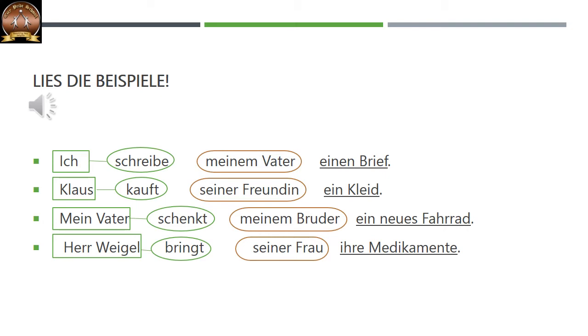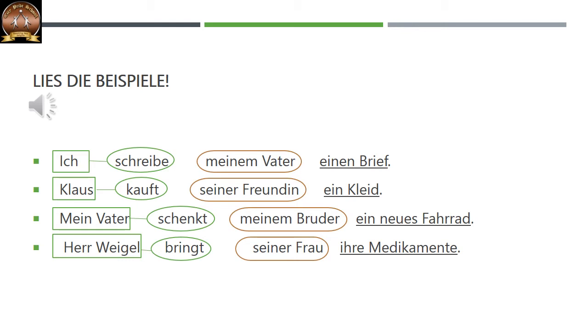Mein Vater schenkt meinem Bruder ein neues Fahrrad. Schenken means to gift someone something. Who is gifting? Mein Vater. Mein Vater is das Subjekt im Nominativ. Wem? Meinem Bruder. That is the dative object. And ein neues Fahrrad.